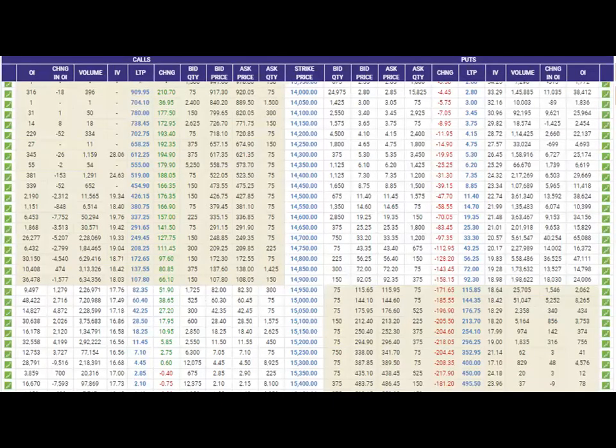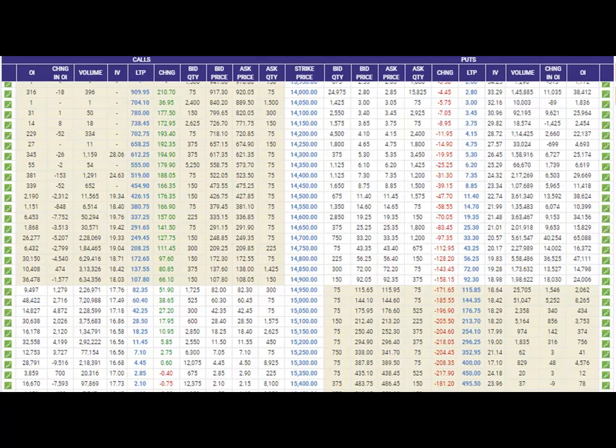Now let us discuss the strike price. The strike prices in the case of the Nifty are 14,000, 14,050, 14,100, 14,150. All these come under the strike price. There are two portions: one is the left side and the second one is the right side.